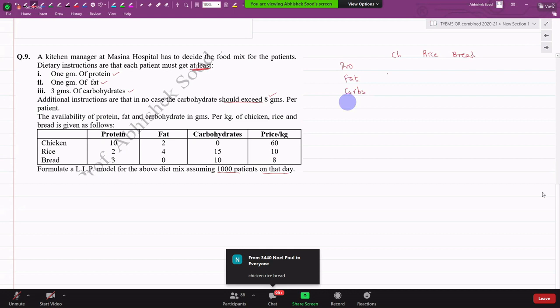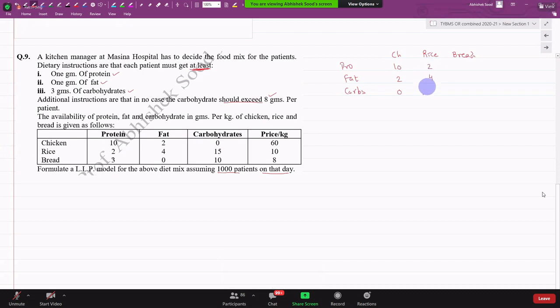So when I'm buying 1 kg of chicken, I get 10 grams of protein, 2 grams of fat, and 0 carbohydrates. When I'm buying 1 kg of rice, I get 2 protein, 4 fat, and 15 carbohydrates. Bread, 3, 0, and 10. And what is the minimum requirement? Minimum requirement is 1 gram of protein, 1 gram of fat, and 3 grams of carbohydrate.